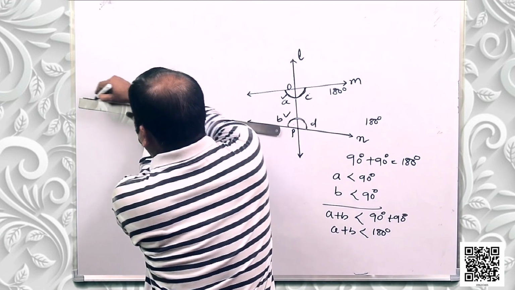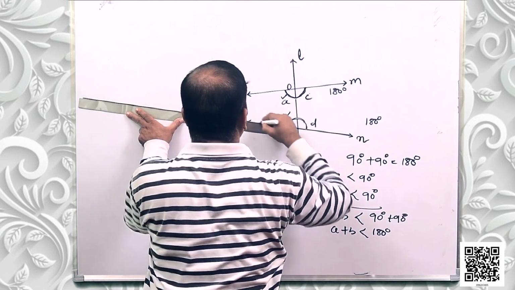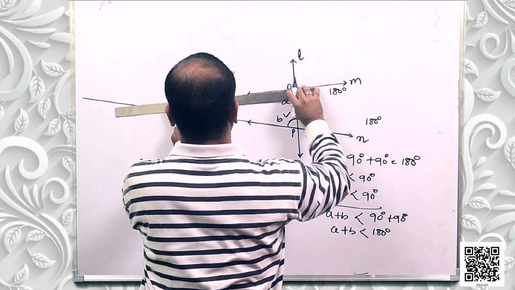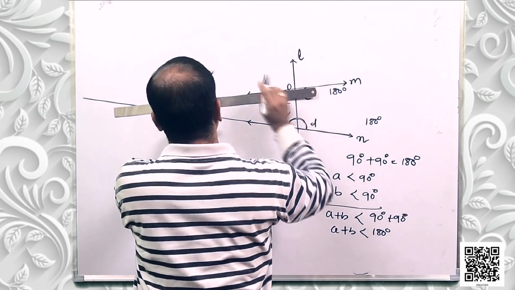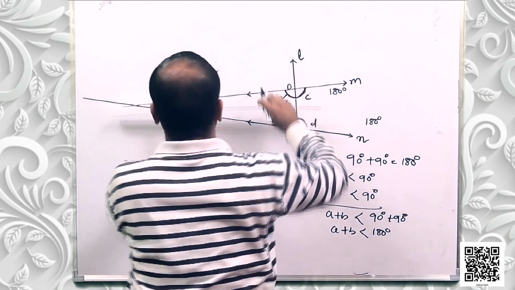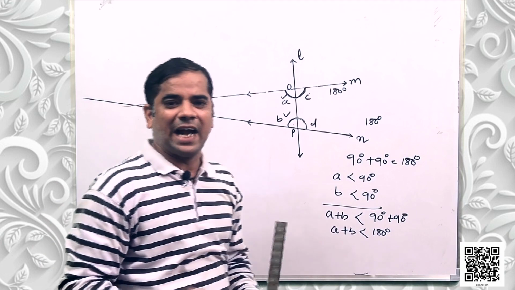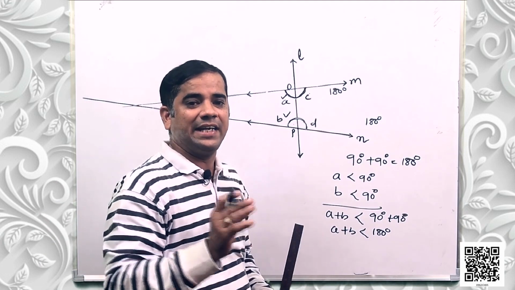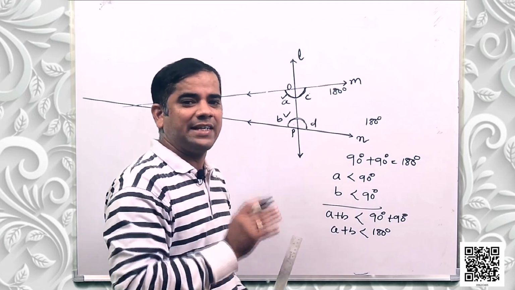So if I produce them like this, it says that they meet on that side on which the sum of angles is less than two right angles.